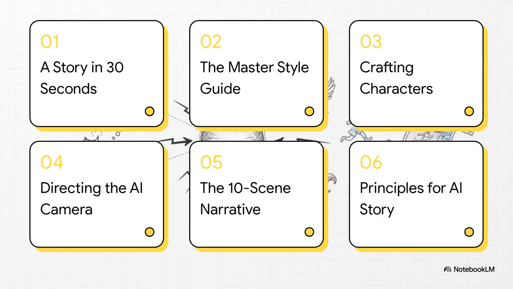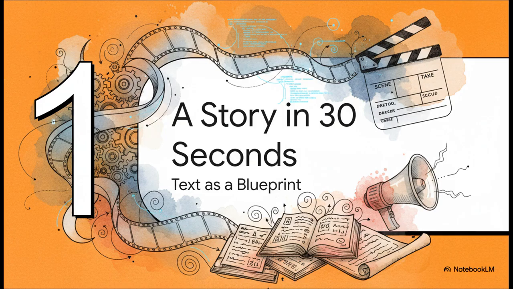We'll start with the basic structure, this idea of a story in 30 seconds. Then we'll dig into the master style guide, see how consistent characters are made, and how to direct the AI's camera. Then we'll watch it all come together in the 10-scene narrative arc before we wrap with the big principles for AI storytelling. So first up, a story in 30 seconds.